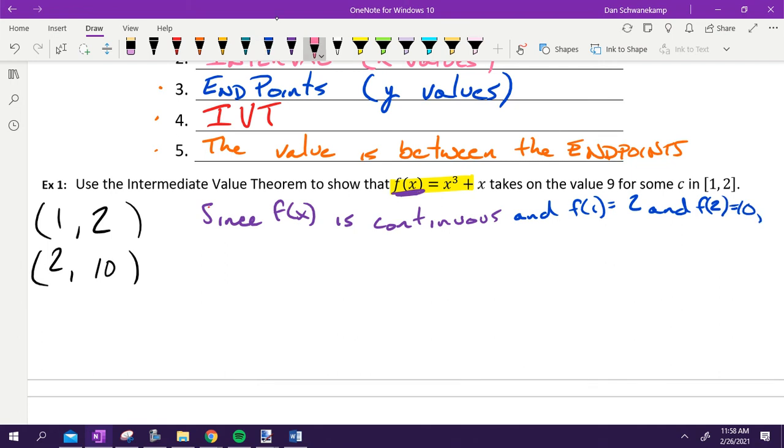Next thing we're going to state is IVT. IVT guarantees.